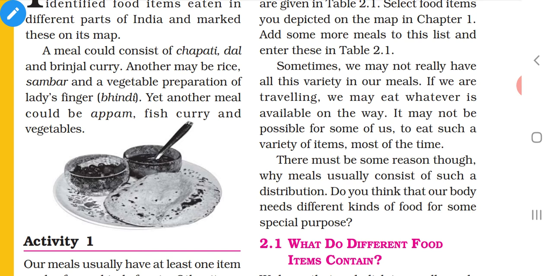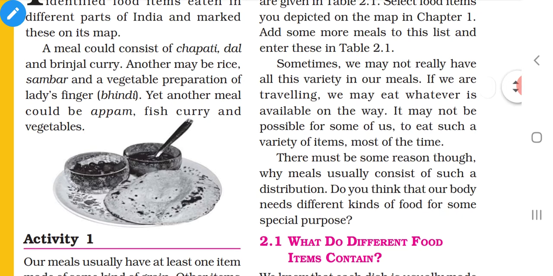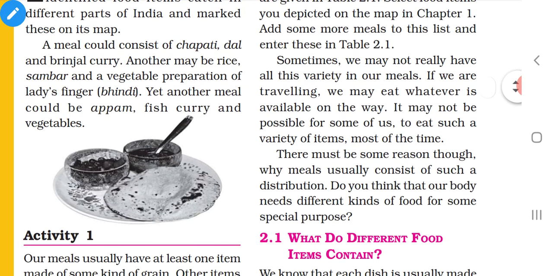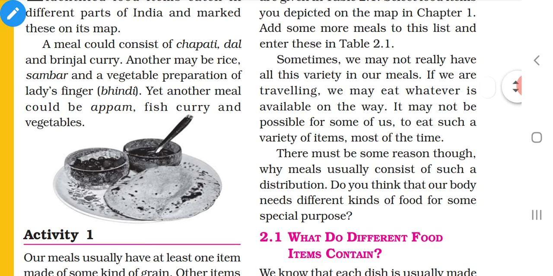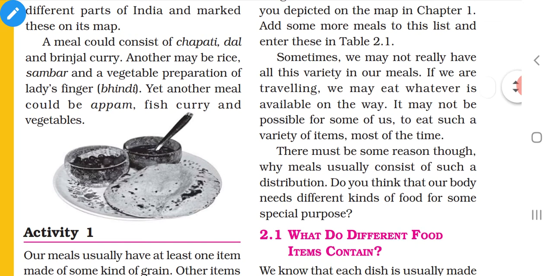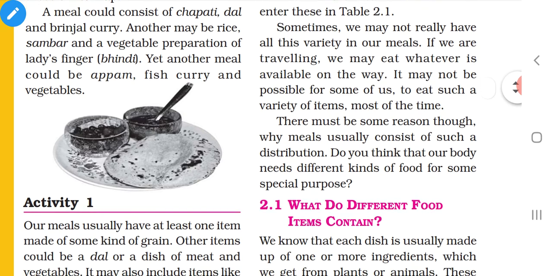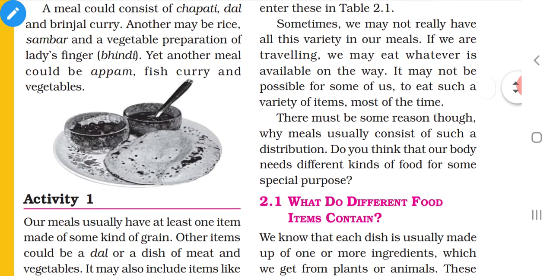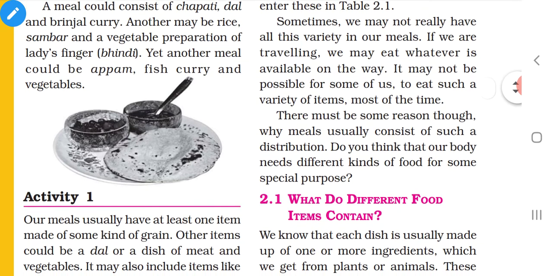North Indian people used to eat like this. They eat chapati and dal and brinjal curry. If we are Tamilan, we will be eating rice, sambar and vegetable preparation. So we may also include curd or buttermilk in our meal. If we are in Kerala, we will be eating appam, fish curry and vegetables also.